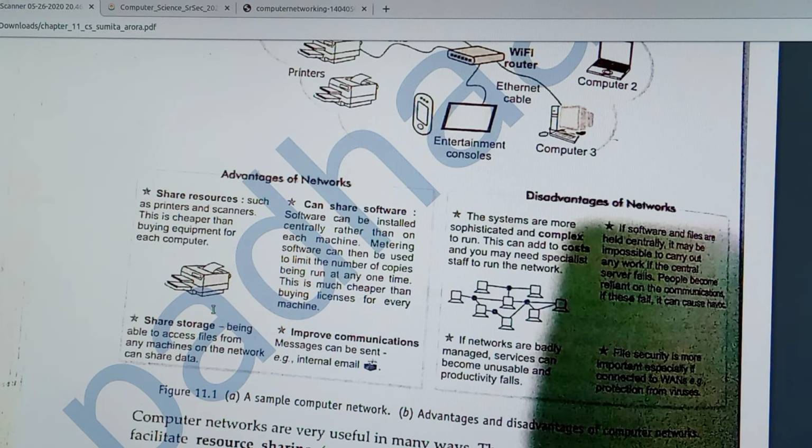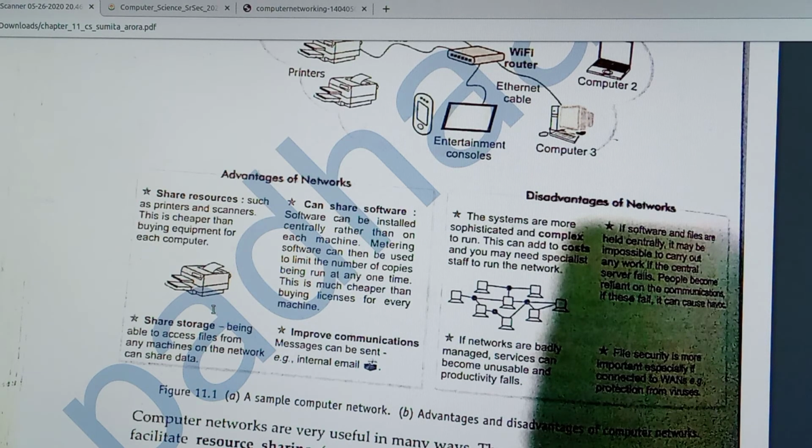If networks are badly managed, the service can become unusable and productivity fails. This means that if there is a network but it is not used or managed correctly, then the services can become unusable and productivity fails. So if a network is there, you should manage it properly.